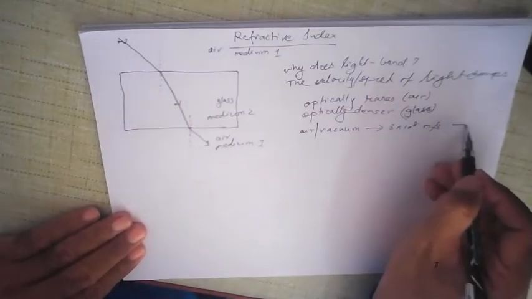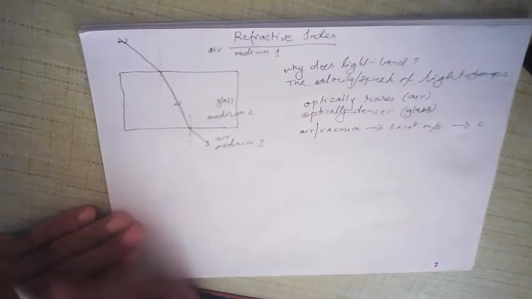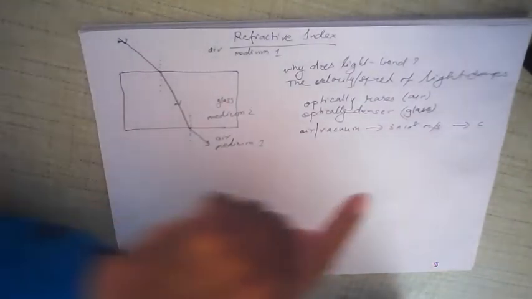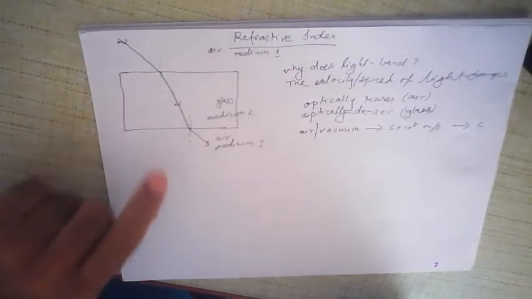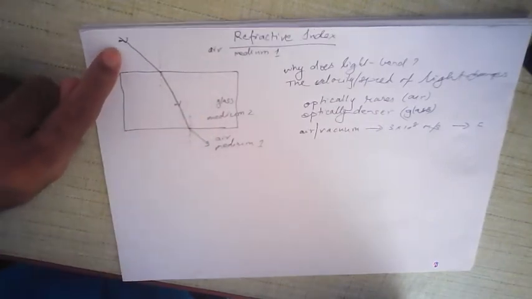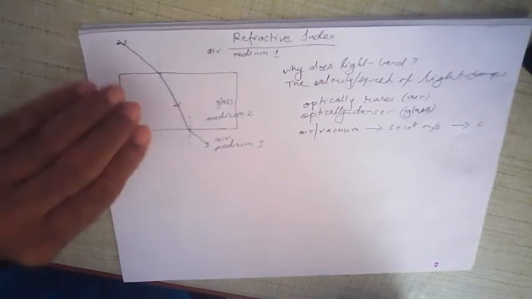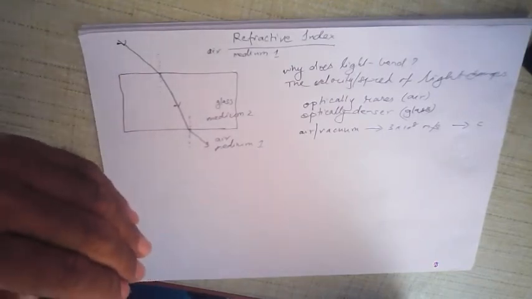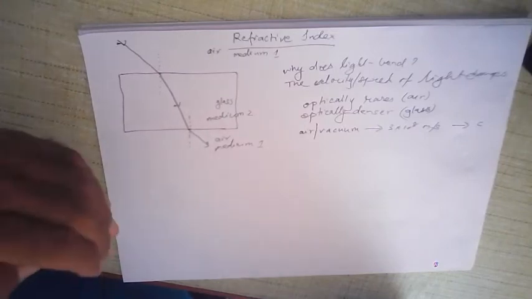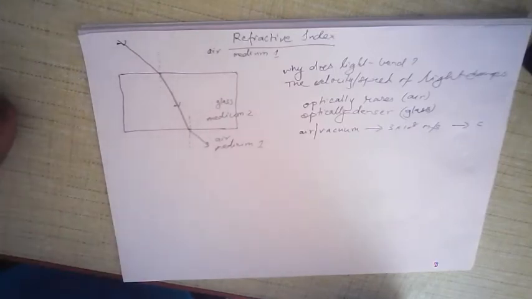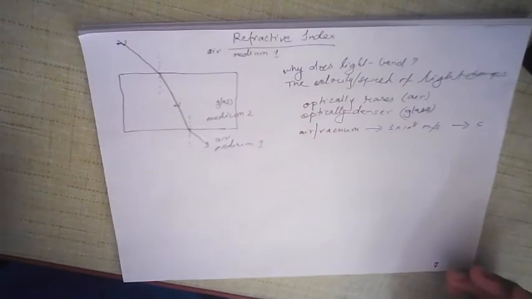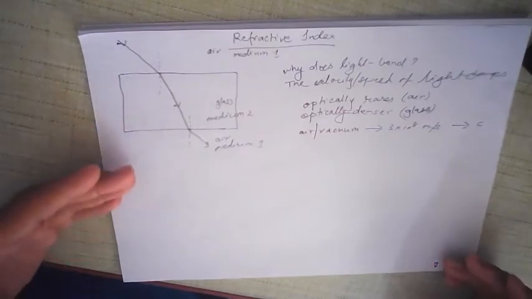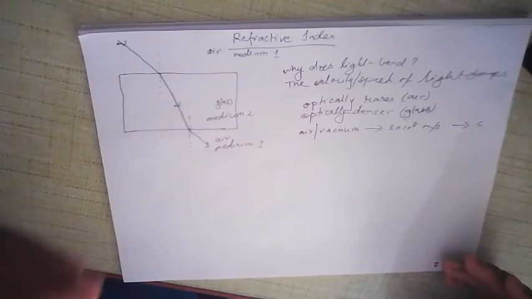The symbol for the speed of light is generally c. The speed of light in air is so fast, but when it enters glass, it slows down a little. Why does it slow down? Because glass is optically denser compared to air. So when the speed slows down, the ray begins to bend towards the normal, and this phenomenon is called refraction. But one question arises: does light bend to the same extent in different media? The answer is no. If it is air, it would bend slightly differently. If it is glass, it would bend a little more.